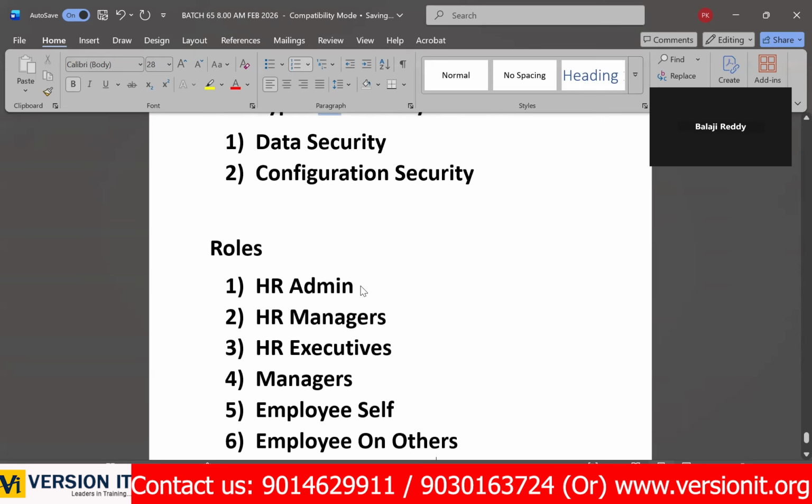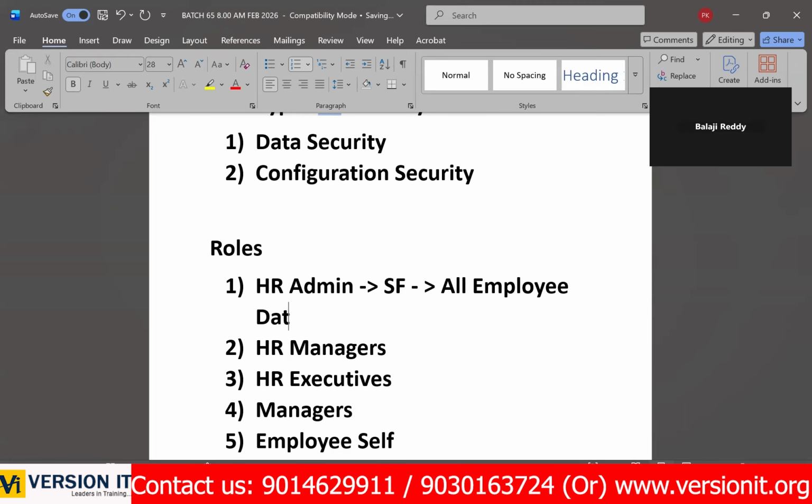In HR admin login, for example, you are an HR admin. Balaji, he is an HR admin. If you log in into SuccessFactors, being an HR admin, you can access all employee data. Yes or no? All employee data. Access all employee data in the sense, again, you can create, that means hiring the employee like that.